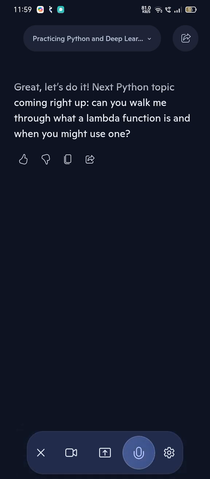Okay, a lambda function is a small anonymous function. It does not have a name. It uses the lambda keyword, where we have an argument and an expression. All these things are done in the lambda function. We use it when we have to calculate something like an odd number, even number, or a prime number. So you can say we go with lambda when we have to do any kind of mathematical thing.